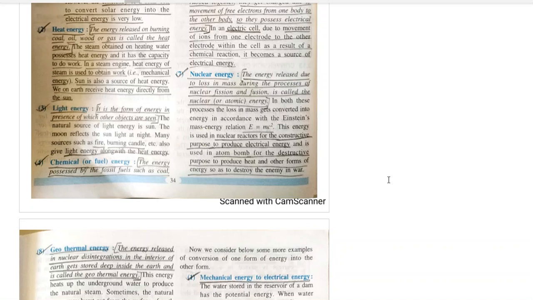war. So nuclear energy is very dangerous that way, but it is put to constructive use in atomic power plants where some mass of the atoms is destroyed and gets converted into a tremendous amount of energy which is used to generate electricity. But we know Hiroshima and Nagasaki, the atom bomb which was dropped on Japan by the Americans, and it created a huge nuclear disaster.